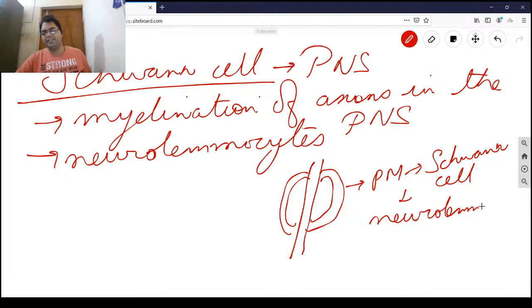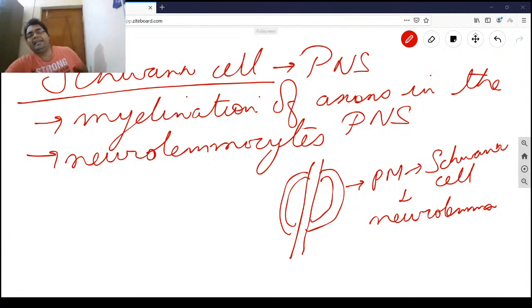So get the concept clear. Neurolemma is not the axolemma. That is the outermost plasma membrane surface of the Schwann cell which is covering an axon, not simply the Schwann cell. Same way as I had explained to you, the oligodendrocytes cover and then give rise to the formation of myelin sheath. Almost the same way, the Schwann cell covers it and is known as neurolemma. And what it does, it shields the axon from contact with the interstitial fluid directly.